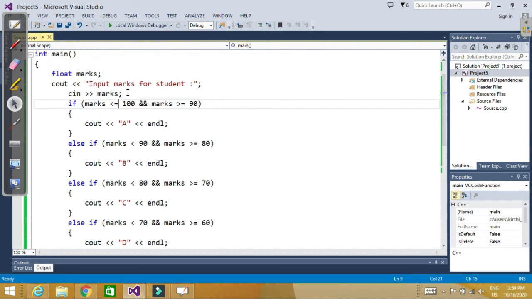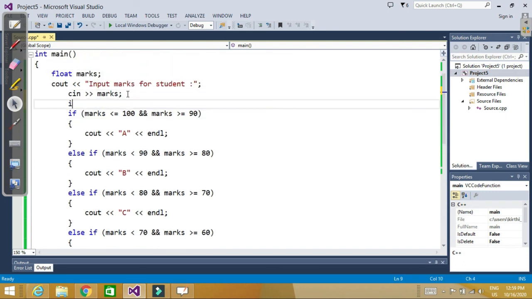But if you want to make your program more precise, you can add one more condition. For example, here I can add if marks greater than 100 or marks less than 0, it means wrong input. Marks cannot be less than 0, marks cannot be greater than 100. So if only one condition is true, it means we are giving wrong input.